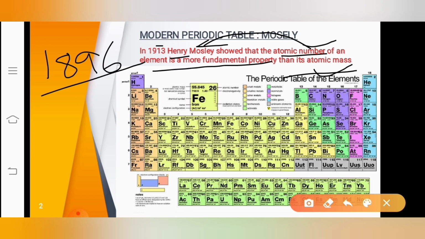And during the same period, Moseley was a physicist, and he was able to find out the number of electrons in a particular element by the rays it emits.